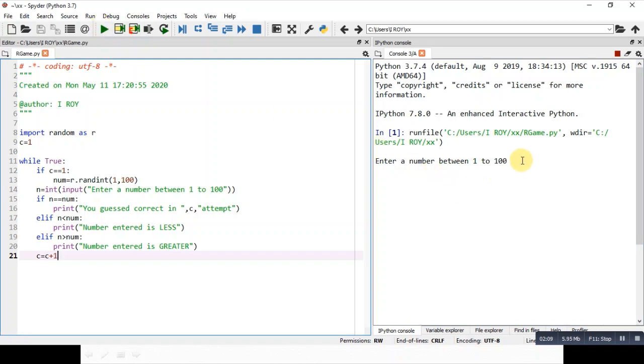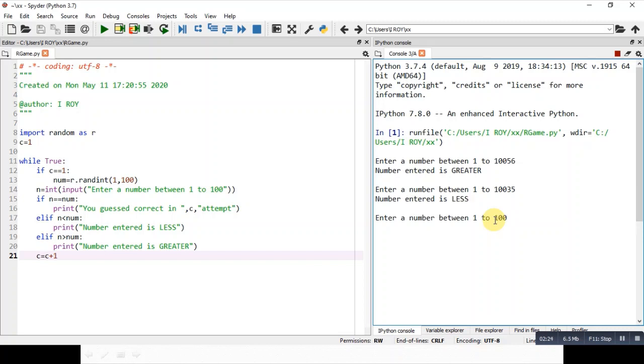So enter a number between 1 to 100. So I'm saying 56. The number is greater. Enter the number between 1 to 100 again. So number is greater, therefore I'm using 35. The number is less. It means it is clear that the number lies between 35 and 56. So we have to guess it now. So I'm going to the middle point again. The number is greater. It means it is clear that it is between 35 to 45. Okay, excluding these two numbers.